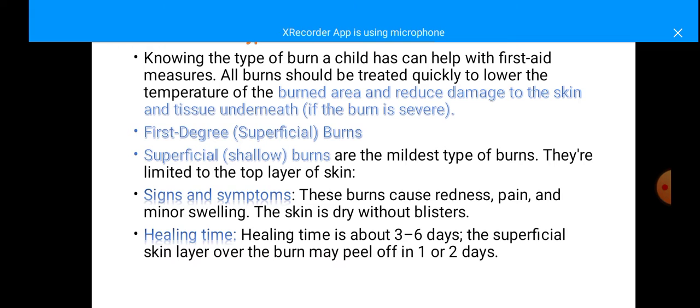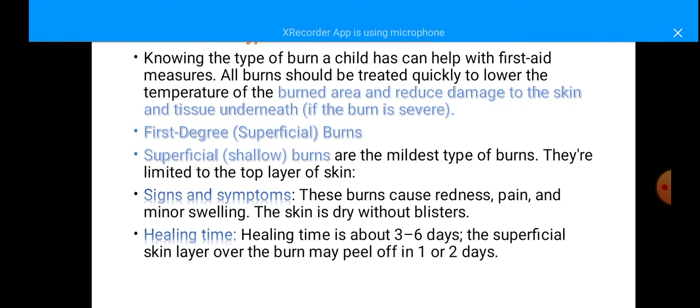For first aid, first-degree burns, which are superficial burns, are the mildest type of burns and are limited to the top of the skin. The signs and symptoms you already know. Burns are divided according to degree into first, second, third, and fourth degree, and according to depth into superficial, deep, and full thickness burns. Superficial burns are the mild burns.